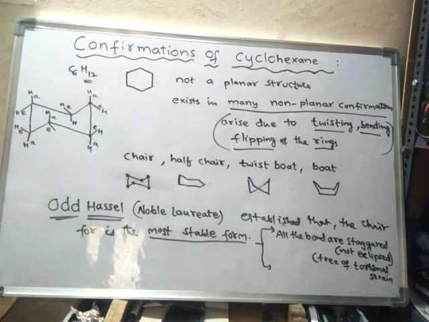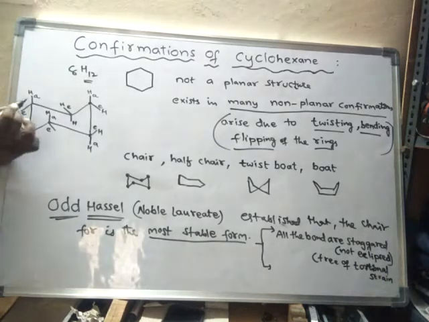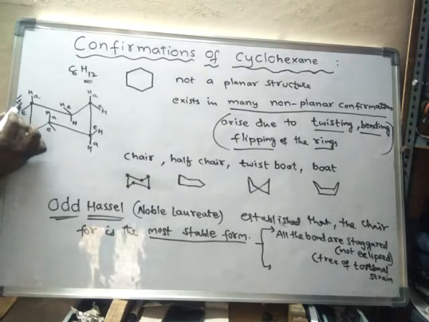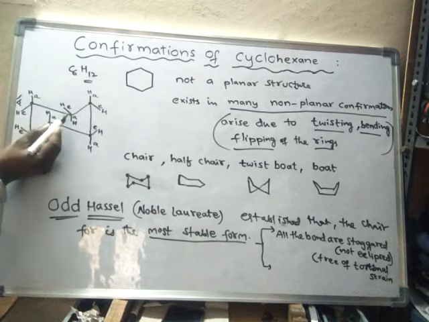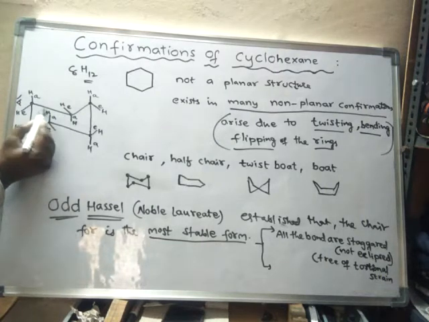So like this, the bonds are present. See, suppose this is our eye, and if you observe from here, what happens? This axial hydrogen, so the axial hydrogens are placed in a staggered form.